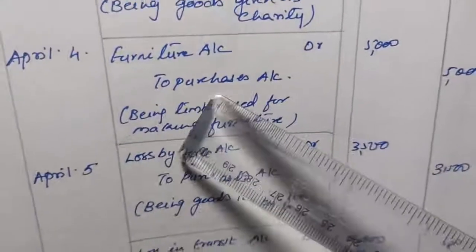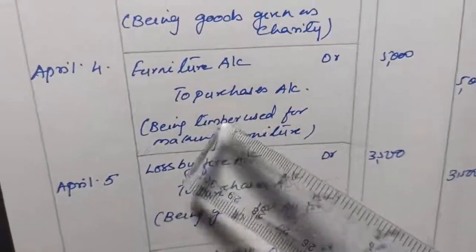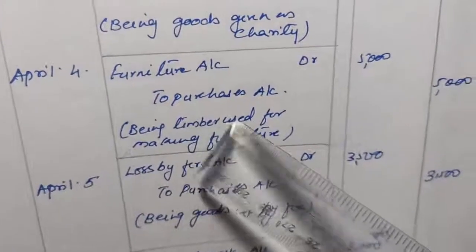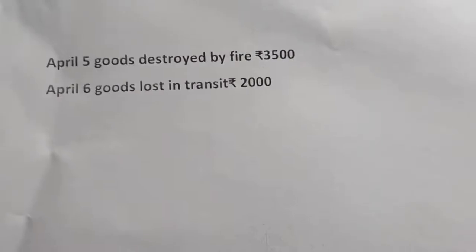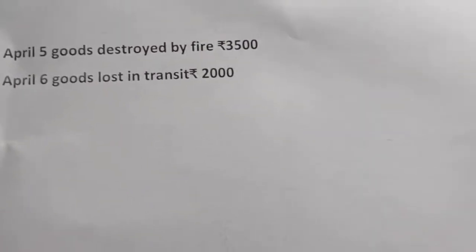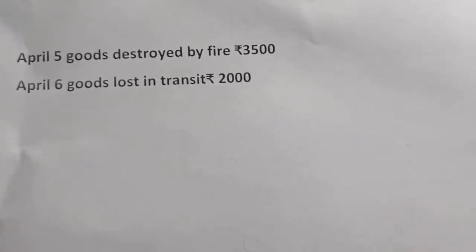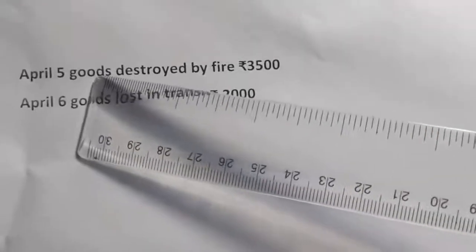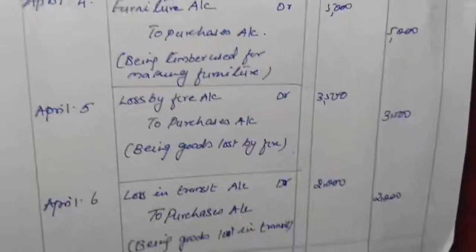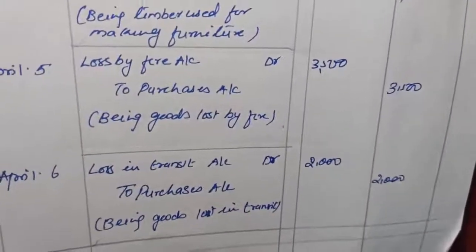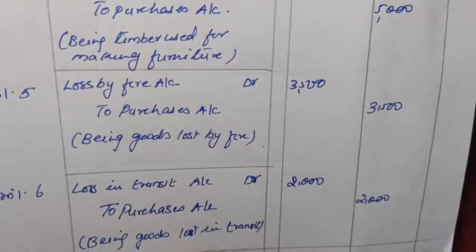Why did we credit the purchases? Because the timber is used for making furniture. This timber is goods for that particular merchant. Now let's see the next question here. Goods destroyed by fire. So here, loss by fire. Loss will be debited and goods is destroyed. Goods purchases is reduced, so purchases will be credited. What will be our journal entry here? Loss by fire account debit to purchases. Loss is debited and purchases is credited.